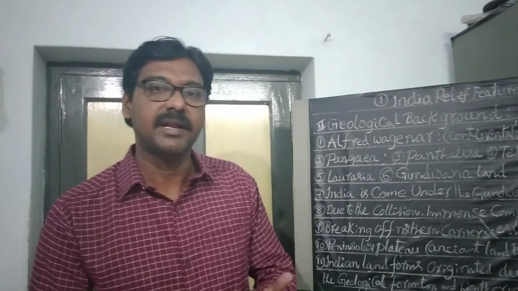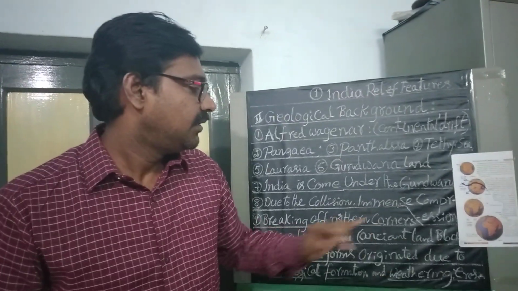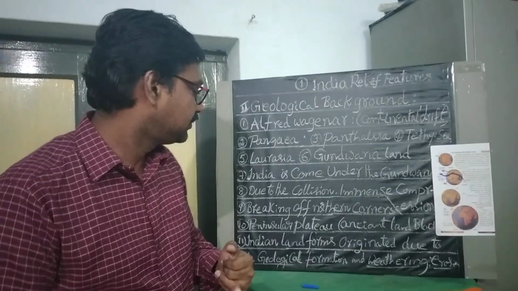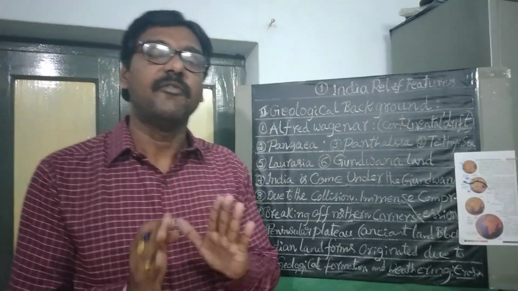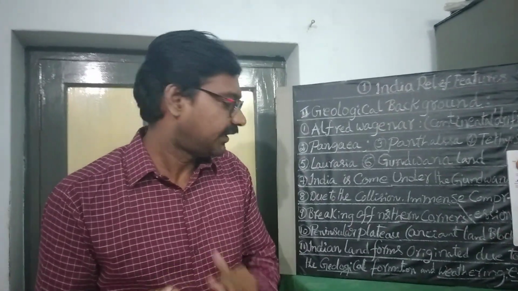The important landforms are the Indo-Gangetic plain and the peninsular plateau, the most ancient land block. A variety of landforms was formed in India by these processes.